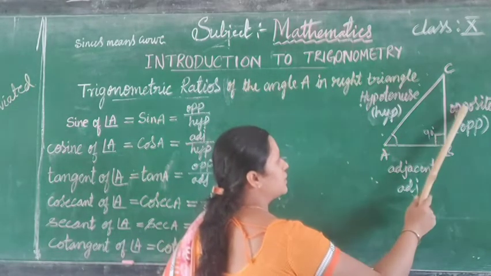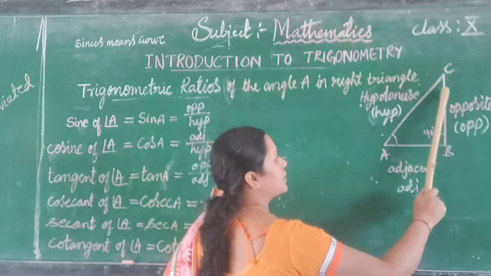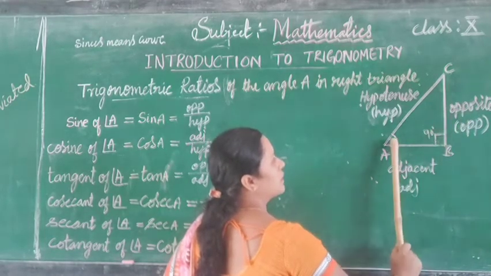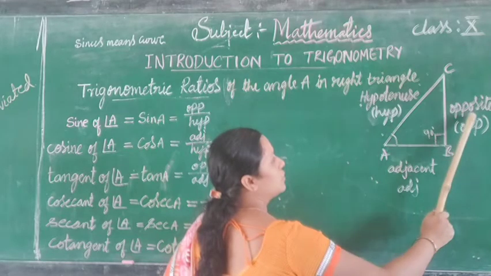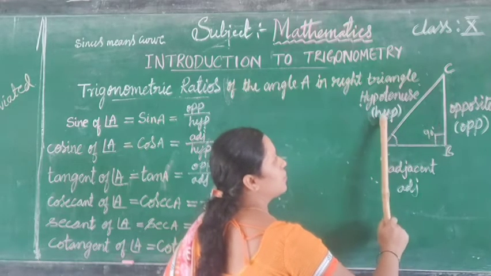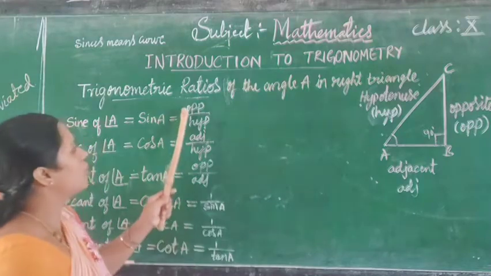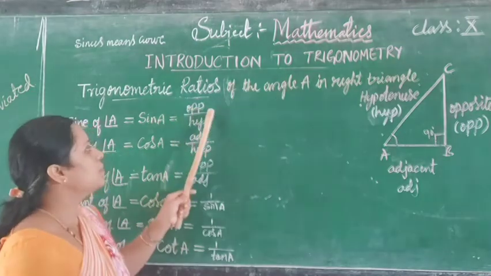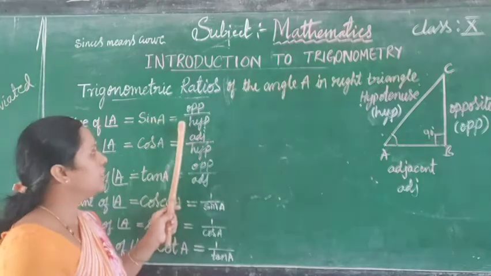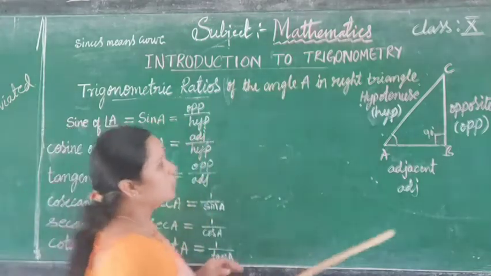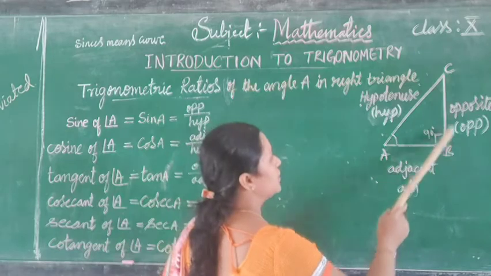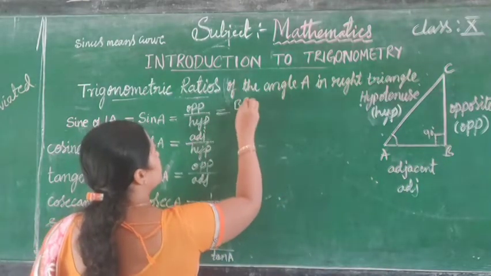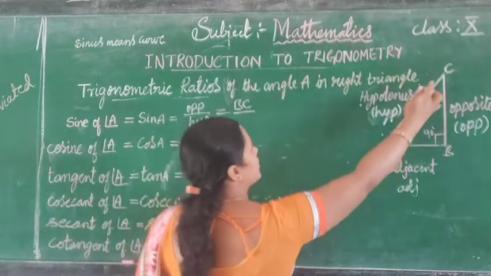The side opposite to angle A is the opposite side. Sine of angle A equals opposite divided by hypotenuse. In short, we write opposite side as OPP and hypotenuse as HYP. So what is the opposite side? You can see this one. The opposite side is BC. So write BC divided by hypotenuse AC.